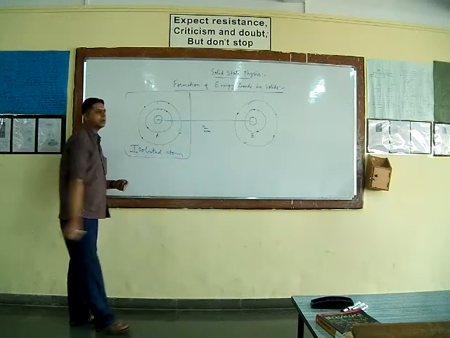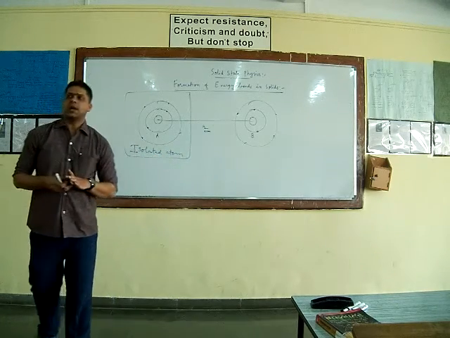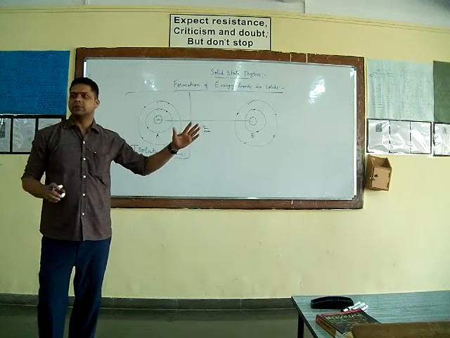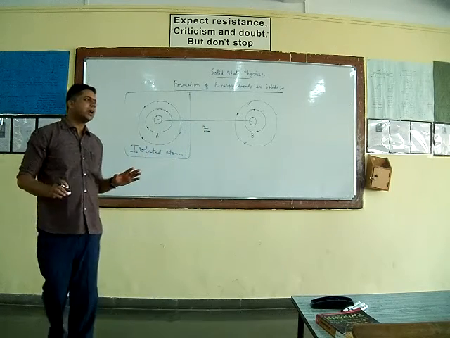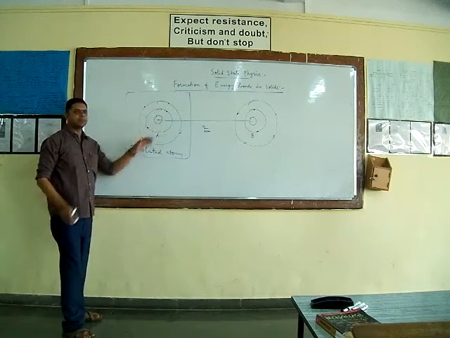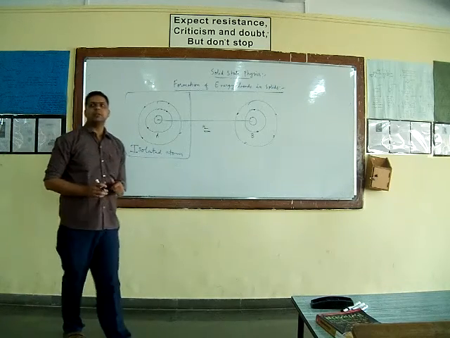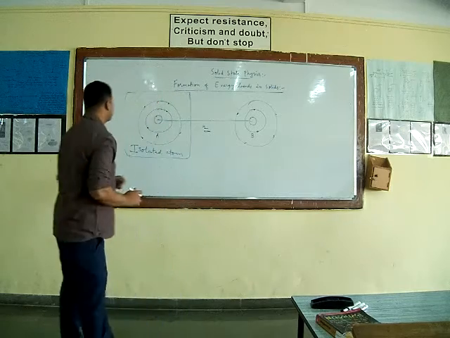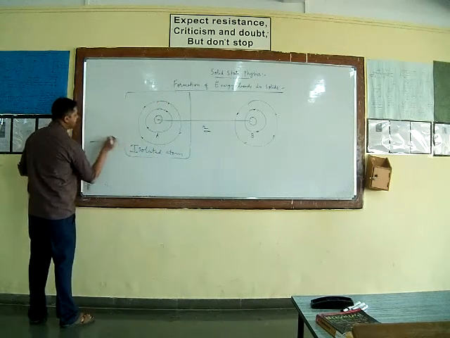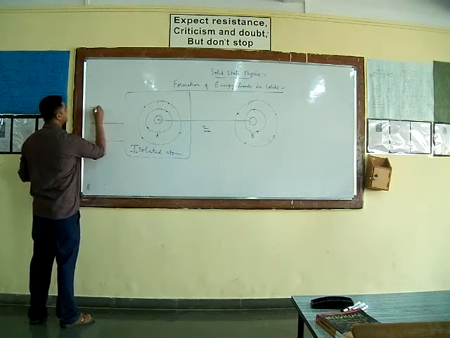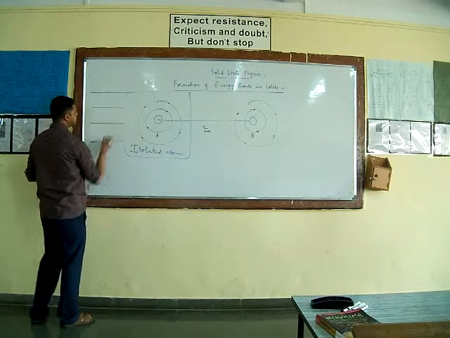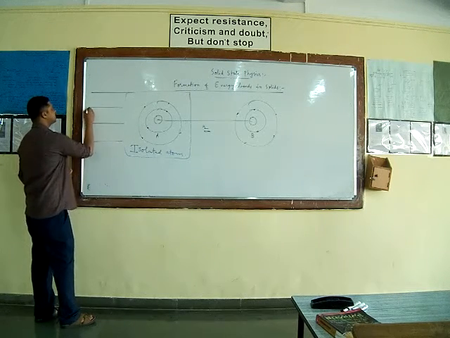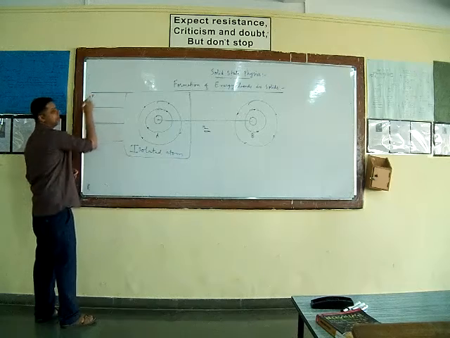An isolated atom means an atom which does not have any interaction with the nearby or adjacent atoms. Such an atom is called an isolated atom. And you know that the energy levels associated with an isolated atom are sharply defined. They are discrete and sharply defined energy levels, like 1s, 2s, 3s, 3p, like that.